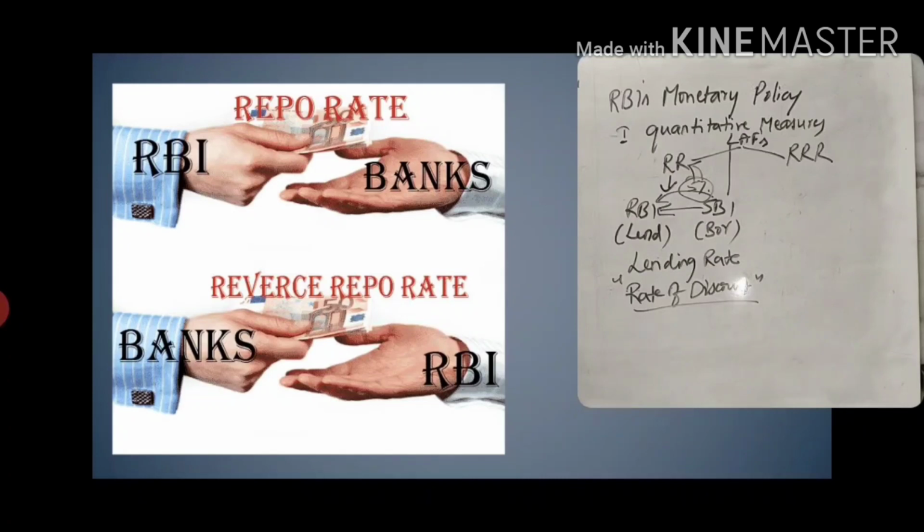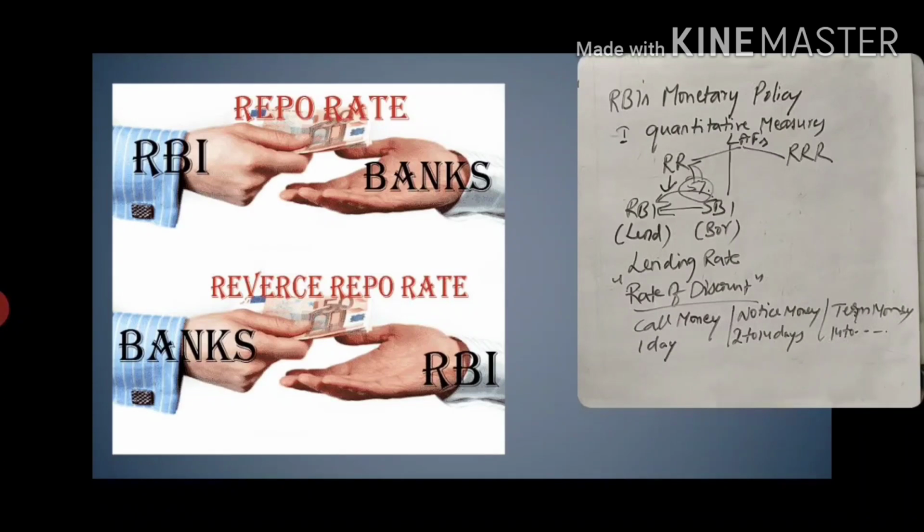So there are three types of operations: call money, notice money, and term money. Call money is, for example, when a client wants money for 1 day. When a bank wants money from 2 days up to 14 days, it is notice money. From 14 days onwards for some period, it is term money. So depending upon its requirements, it asks for money. So these are short-term liquidity adjustable facilities.